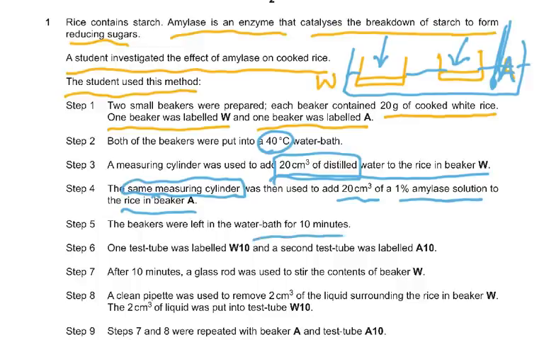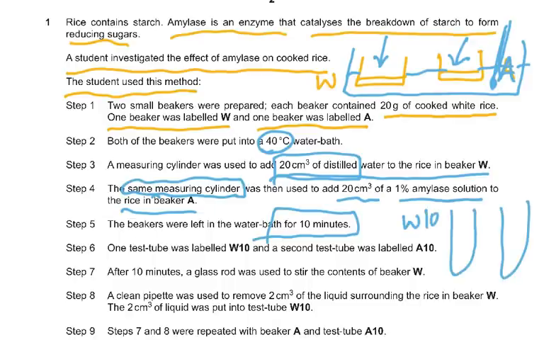The beakers were left in the water bath for 10 minutes. Now imagine you're doing this in the lab. I don't know if you've ever been to the lab, but I take my students to the lab. So you've left this for 10 minutes. Now you take two test tubes. One test tube is labeled W10 and one test tube is labeled A10. You label it with a glass marking pencil, a glass marking marker, which is given to you.